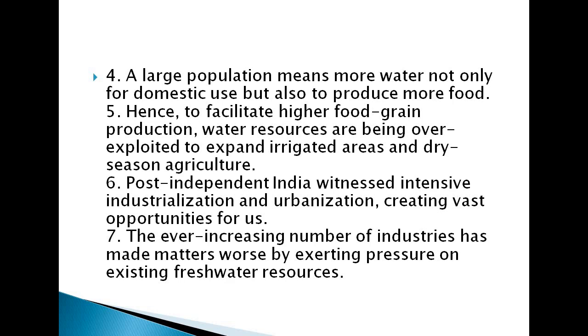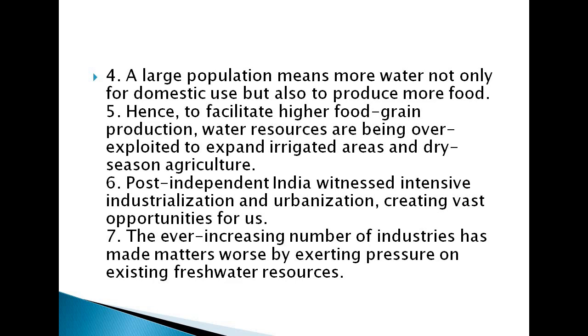How is this affecting the water resources? Because we are producing a lot of industries and tertiary sectors, and for that also water resources are required, and we are killing the environmental structure for that. We are clearing the areas where there are a lot of trees and where precipitation works.